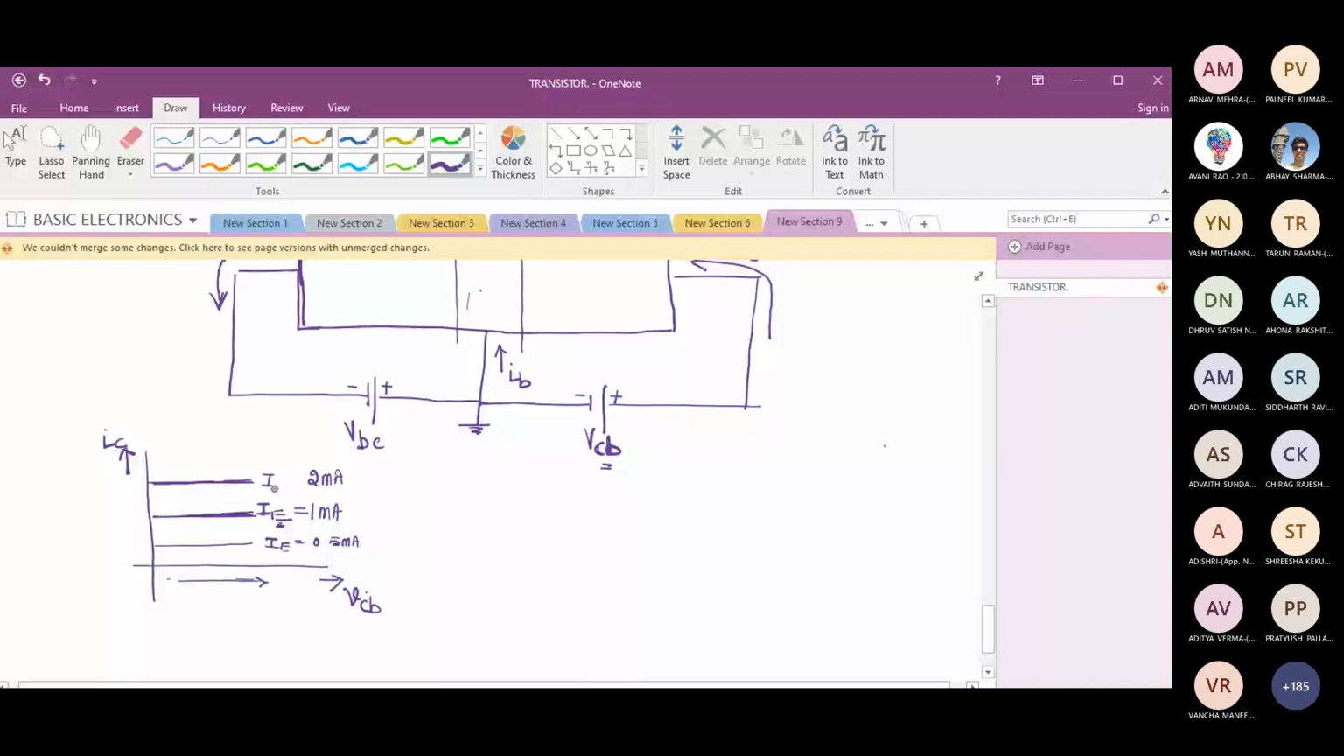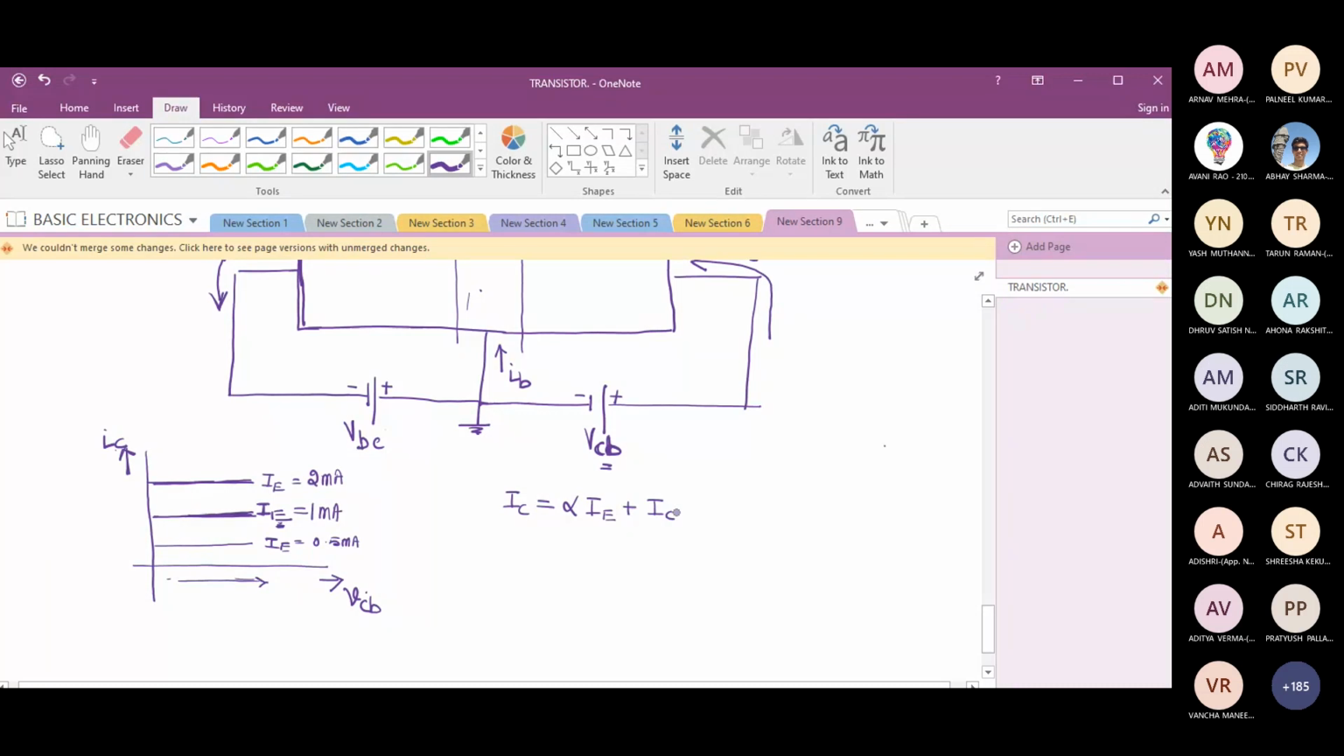Now the problem is, suppose emitter current is 0 milliamp. Will I get 0 collector current? I say no. Why? Because let's check the relation. What is the relation? In common base, IC equal to alpha times IE plus ICB0.